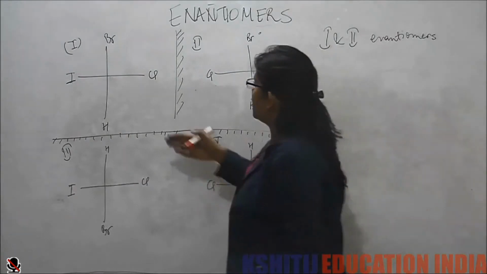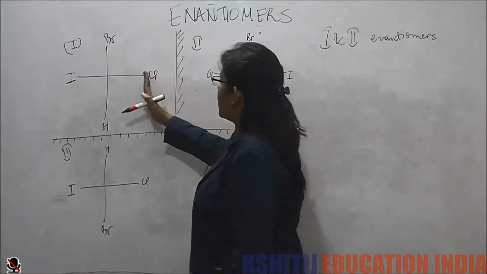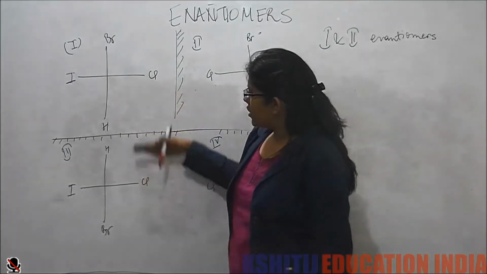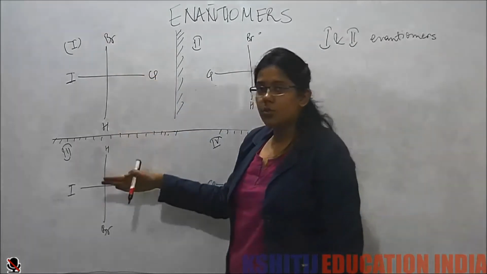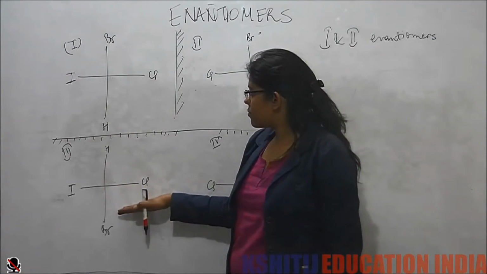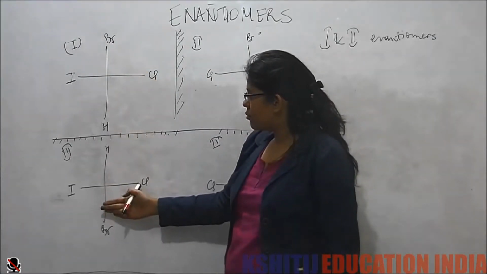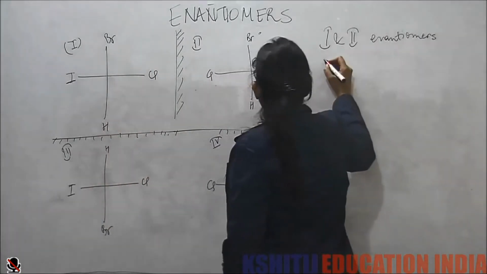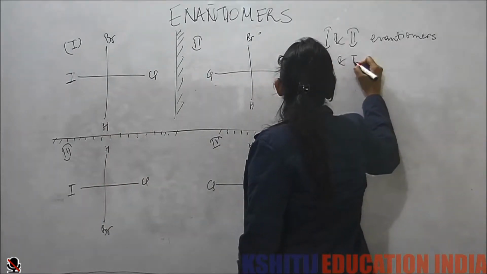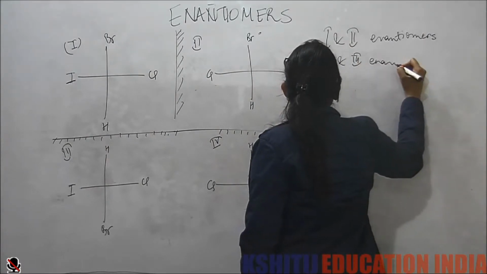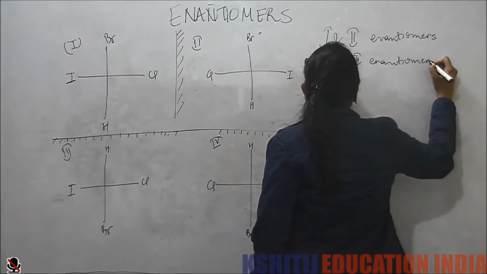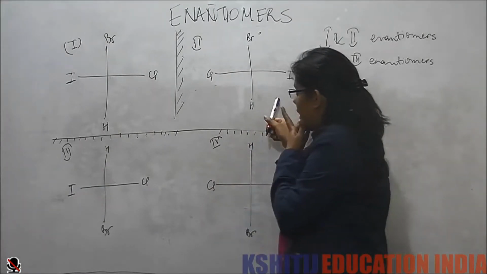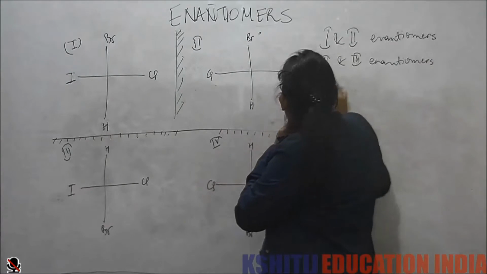Now let's see. Now first and third. Again we see that these both are non-superimposable mirror images. You cannot superimpose them. There is no plane in which they are same. So these, so second and third are also enantiomers.